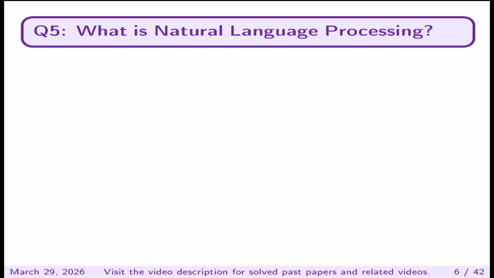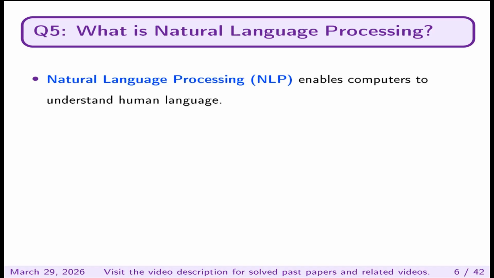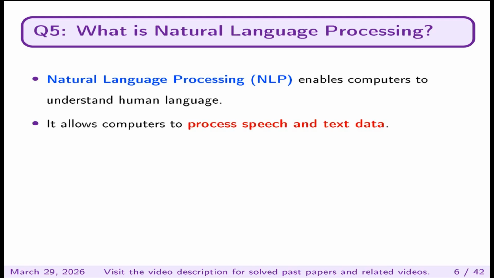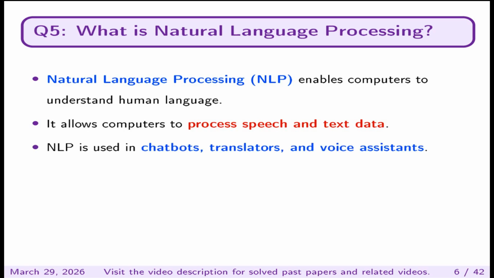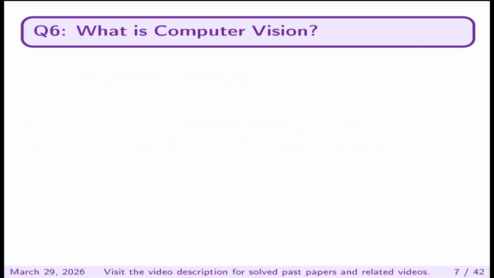What is natural language processing? Natural language processing enables computers to understand human language. It allows computers to process speech and text data. NLP is used in chatbots, translators, and voice assistants.